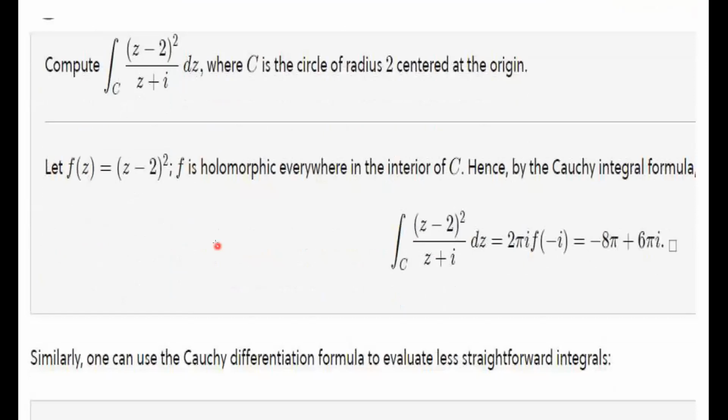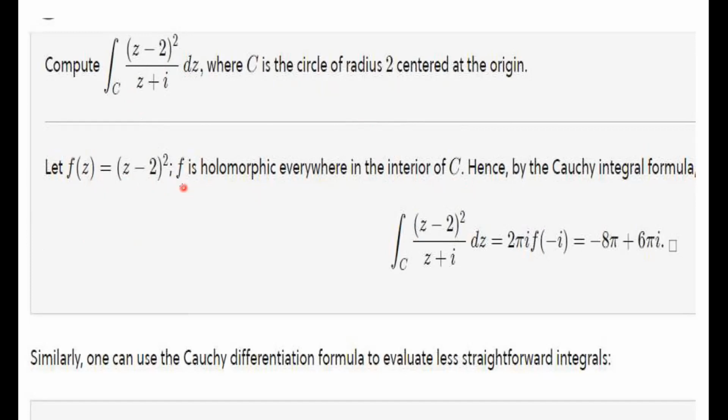Okay, so there are some more examples. Compute this integral where C is the circle of radius 2 centered at origin. So this is the closed contour, which is again a circle of radius 2 centered at origin. So f of z equals (z minus 2) whole square. Clearly f is holomorphic everywhere in the interior of C. This is a simple polynomial, so this is rather an entire function.